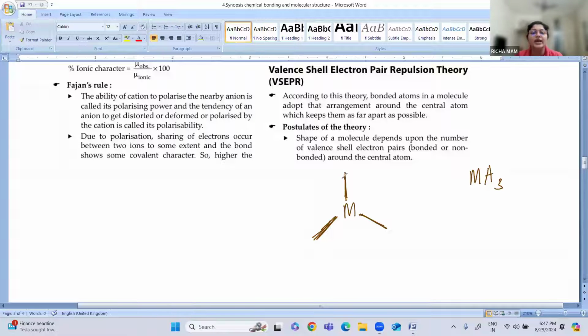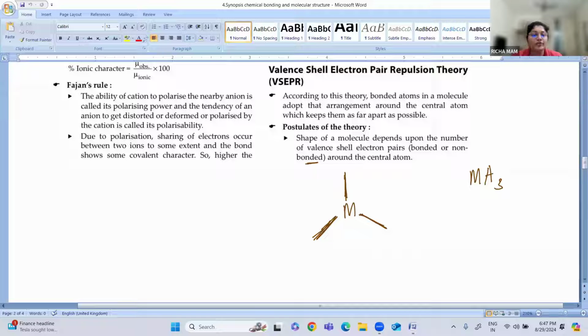The shape of the molecule depends on the valence shell electron pairs, whether bonded or non-bonded electrons are present around the central atom. It depends on the number of bonded and non-bonded electrons.